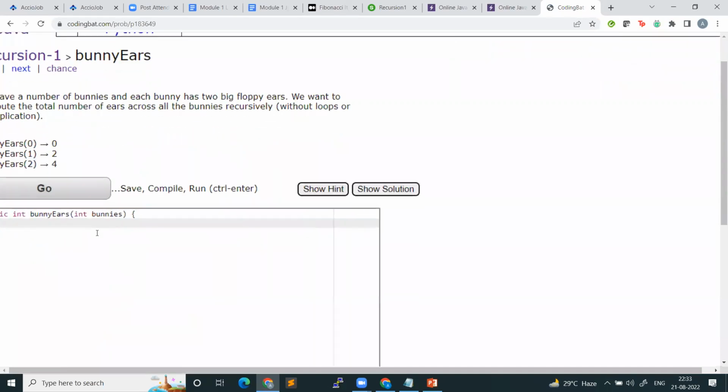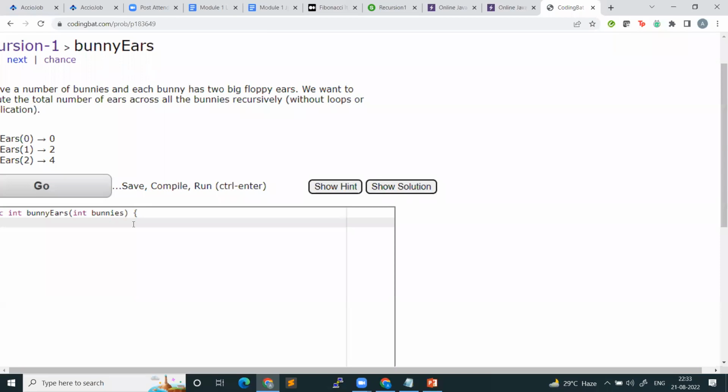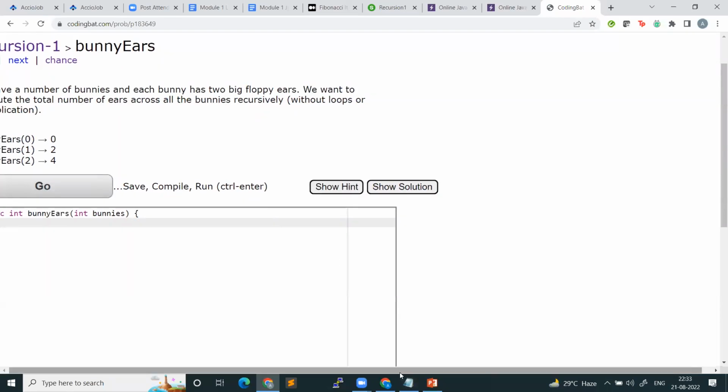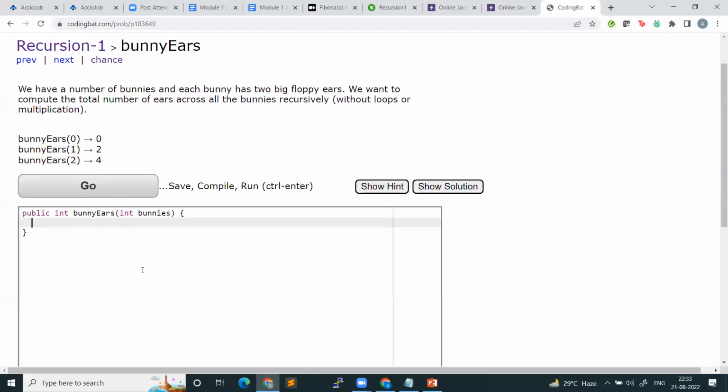Now see guys, this is another example of a function completion problem. We don't have to worry, and these kinds of questions will only be there in the test, right? You don't have to take input, you don't have to give output. It is telling that there is a function bunnyEars which will receive an integer. Let us call it bunnies. You have to write your logic and return an integer. You just have to complete this function. These types of function completion problems will only be asked in the test. You won't have to take inputs. Okay. Now let's read the question.